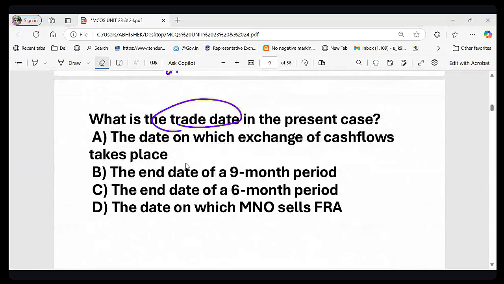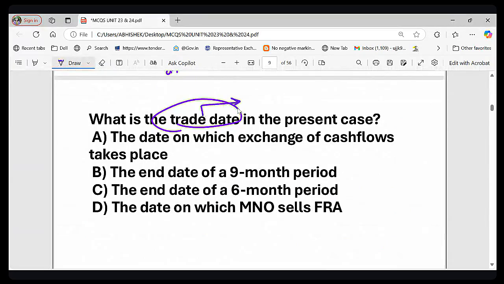First of all, let's understand some key terms which you must keep in mind. There is something called trade date. Trade date means the date when the FRA deal is agreed upon. And there is something called contract start date.